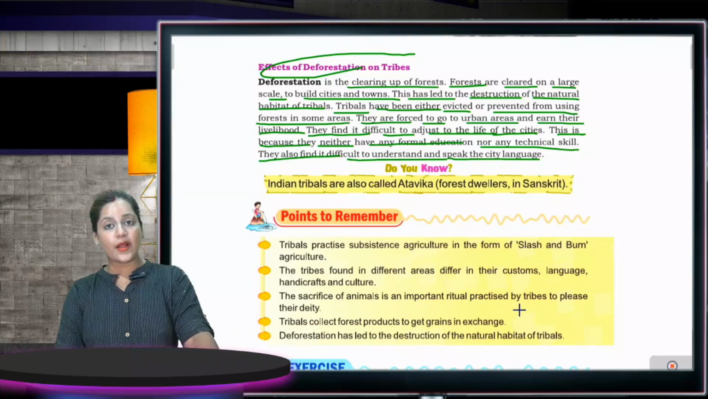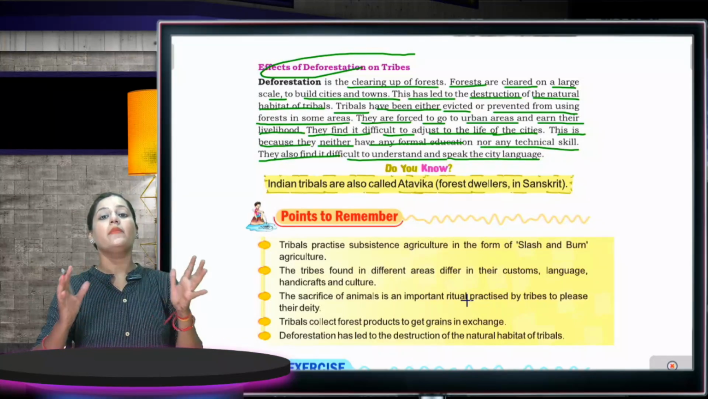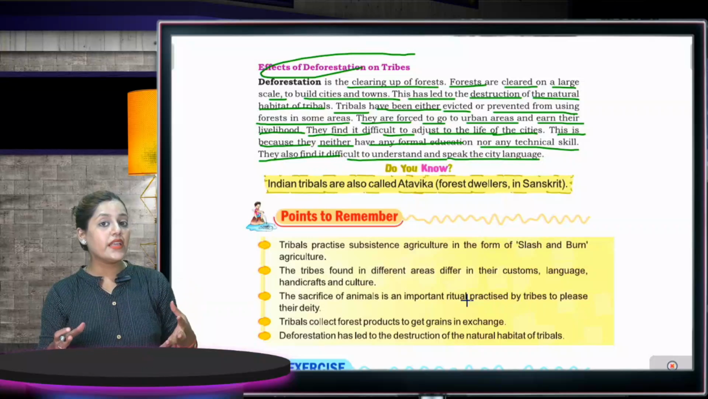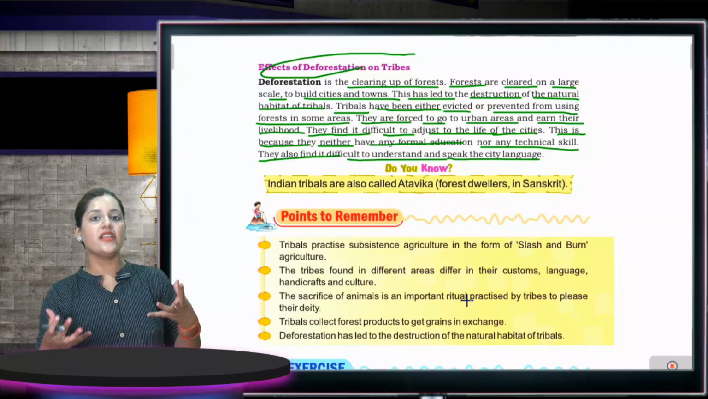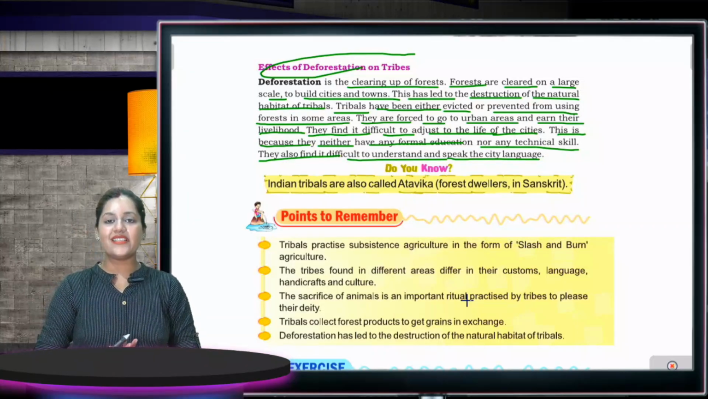So, in this chapter, what have we learned? We have learned all about the tribal things, tribal areas, tribes, and the states which contain the tribes. So, this much is in your chapter.